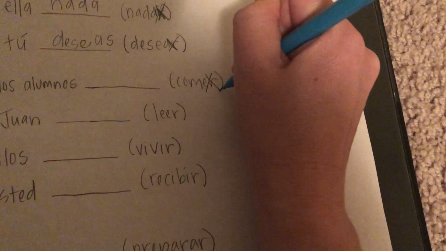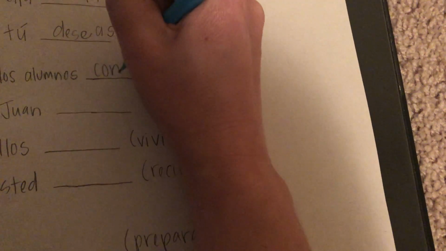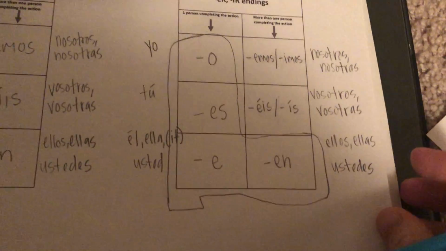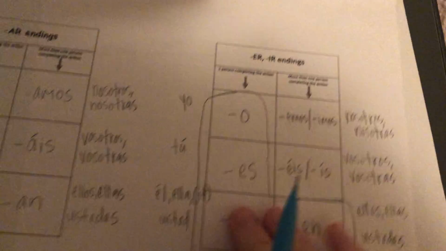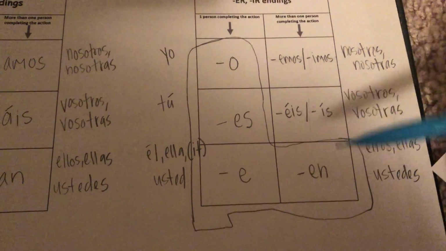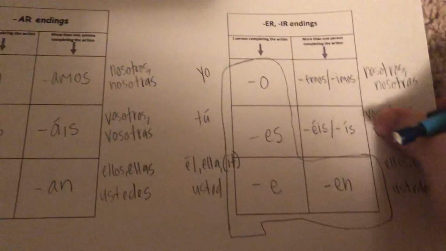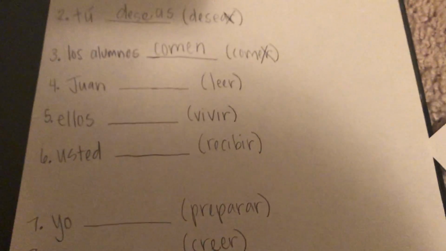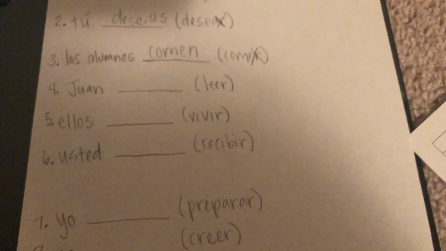All right, so getting on with the ER verbs and IR verbs, you're going to do the same thing. So for comer, you're going to chop off your ER and you're going to write the stem. And instead of using the AR endings, you just go to the ER endings. And so we are using these students, which remember is multiple people, and so that's going to go in the they box. So your ending is going to be an EN instead of what you're used to doing, an AN. All right, so you try number 4.